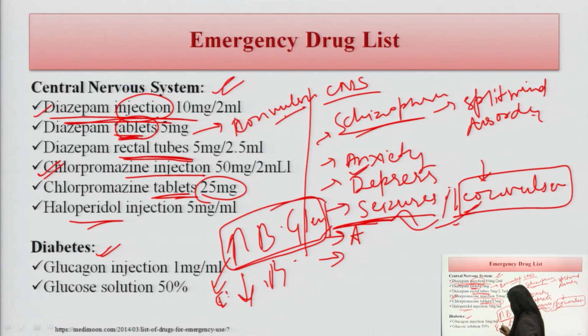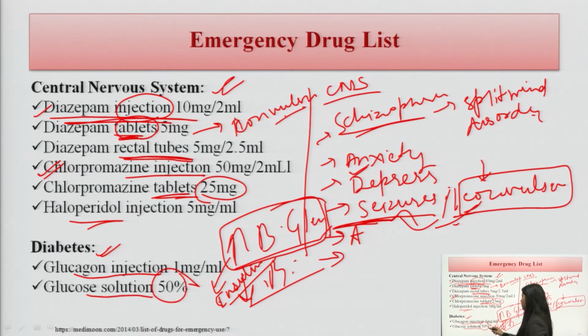So, insulin is prescribed to lower the blood glucose level, whereas when there is a lowering of blood glucose level, we can prescribe a glucagon injection or the glucose solution. The glucose solution comes with 50% concentration, whereas the glucagon injection is 1 mg per ml. So, these all come under the emergency drug list.